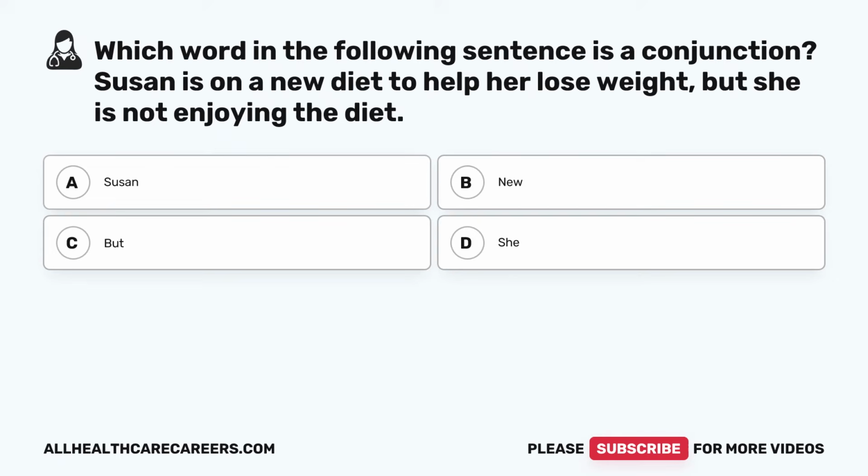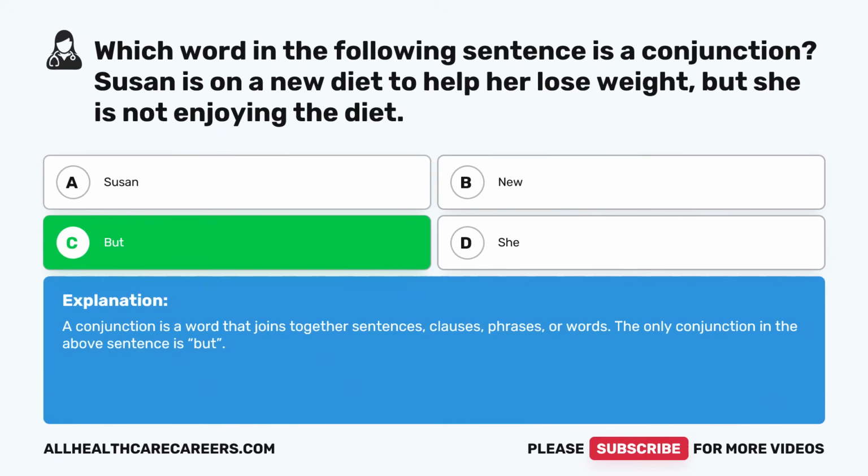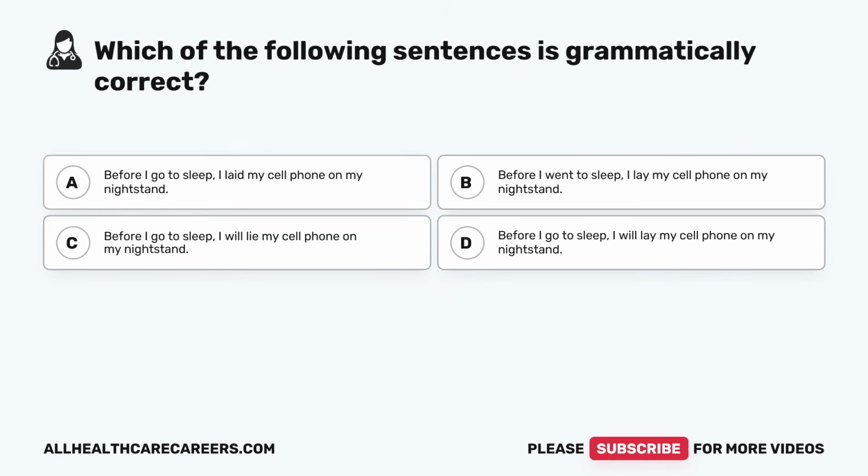Which word in the following sentence is a conjunction? Susan is on a new diet to help her lose weight, but she is not enjoying the diet. A, Susan. B, new. C, but. D, she. The correct answer is C, but. A conjunction is a word that joins together sentences, clauses, phrases, or words. The only conjunction in the above sentence is but.